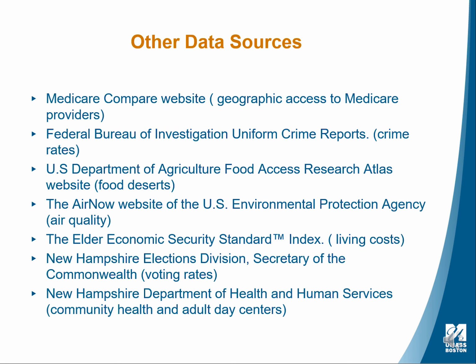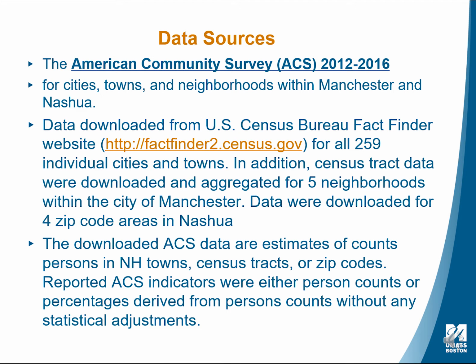Other data sources. In addition to the three primary data sources, selected indicators were obtained from other data sources. This slide contains a listing of 7 of those other data sources. The American Community Survey. We downloaded data for the American Community Survey from the U.S. Census Bureau Fact Finder website for all 259 individual cities and towns.